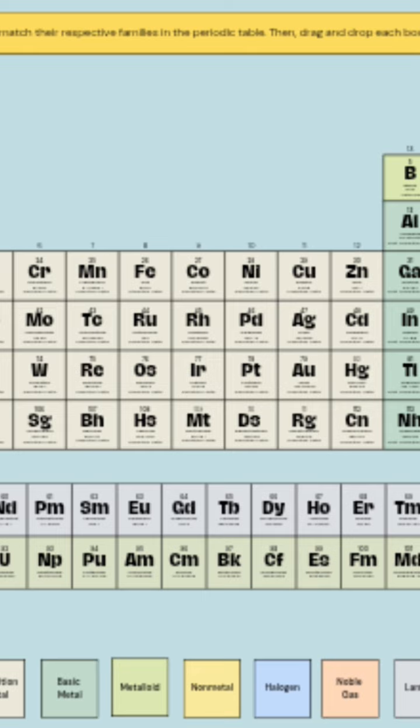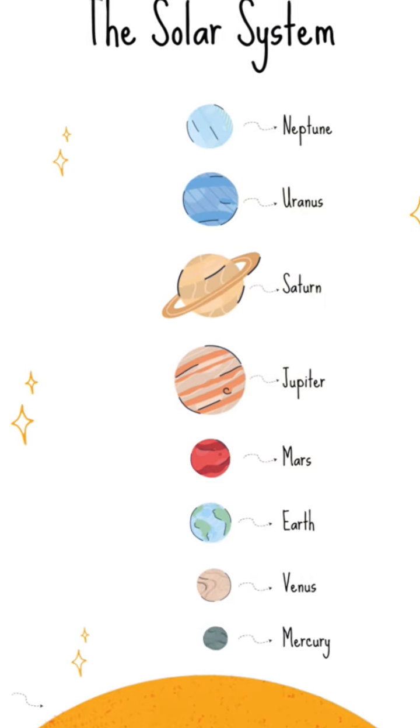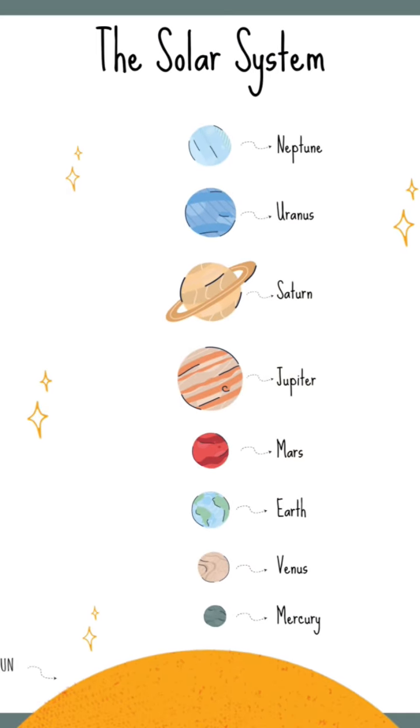Today we discuss question and answers related to science. How many elements are in the periodic table? The answer is 118. Next, which planet is closest to the sun? And the answer is Mercury.